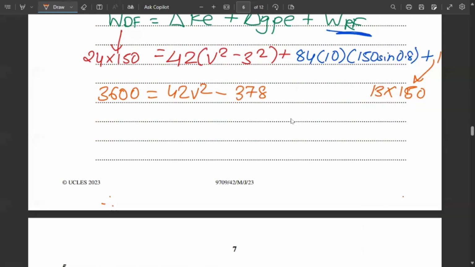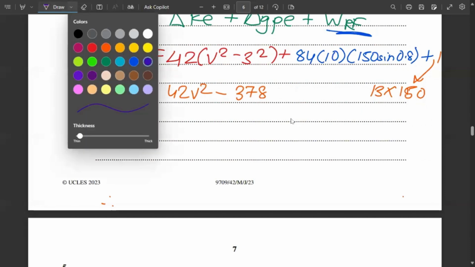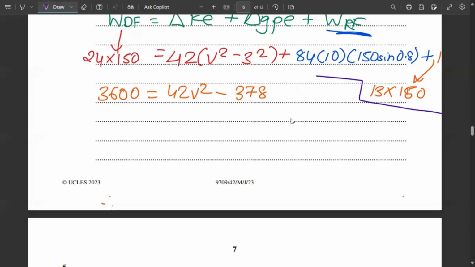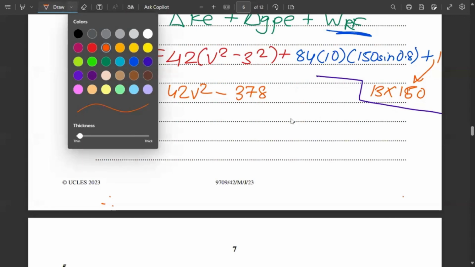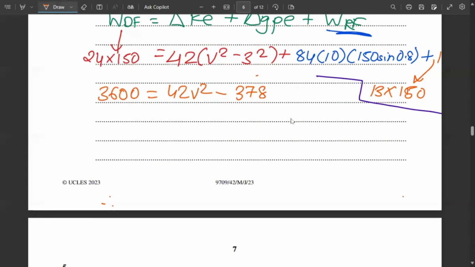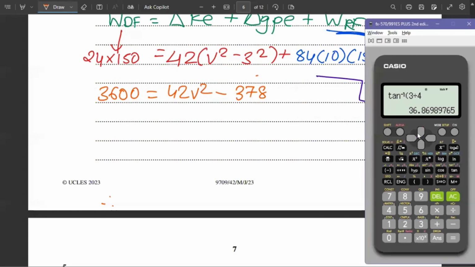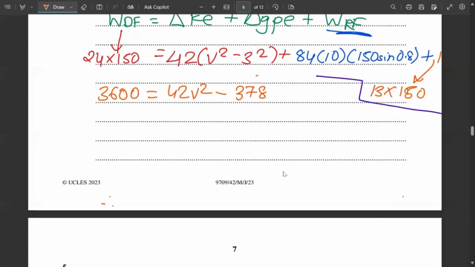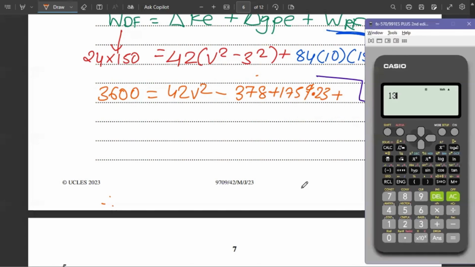Minus 378. Wait, I'll have to use a different pen to differentiate this, because this is not what we are talking about right now. Plus 84 into 10 into 150 sine 0.8 will be 84 into 10 into 150 into sine 0.8. Yes, the answer is 1759.23, plus 13 into 150, which is 1950.